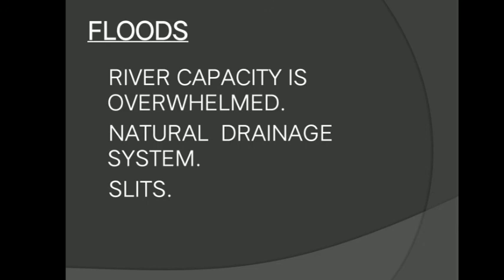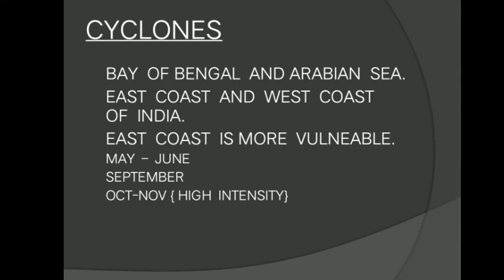Even the natural drainage system can be affected in its capacity due to the formation of silt. When the water flows from a higher location to a lower location, the water usually brings silt along with that flow. That might cause damage to the natural capacity which the natural drainage system of the river body has. So if we talk about the other things, we can go to cyclones.